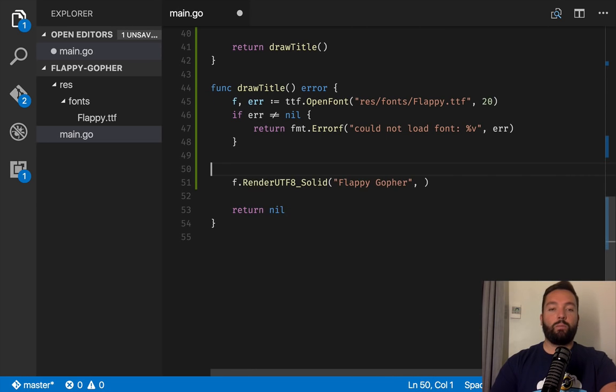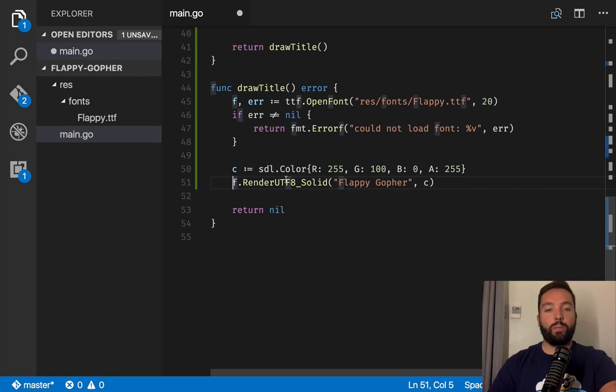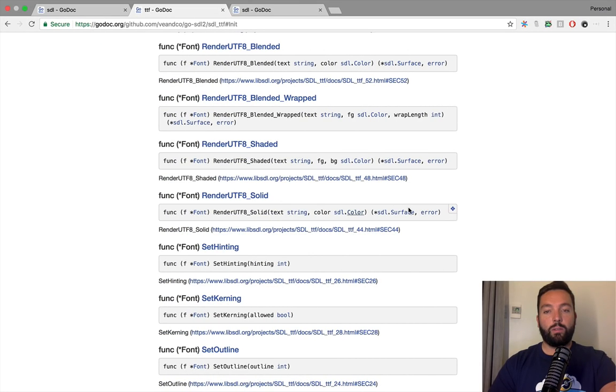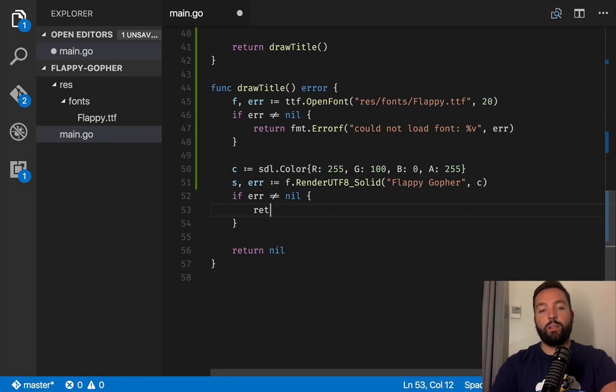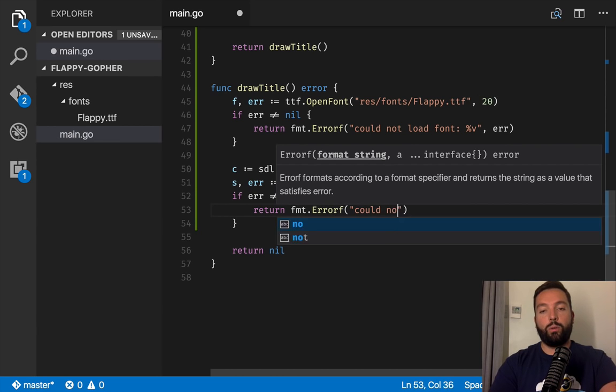So that's going to be our color, and that will return a surface and an error. Now again, if that error is not nil, we're going to say that we could not render title.